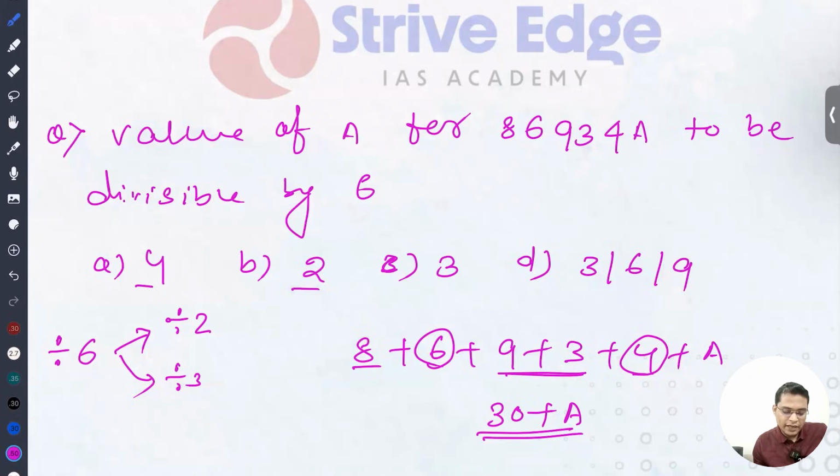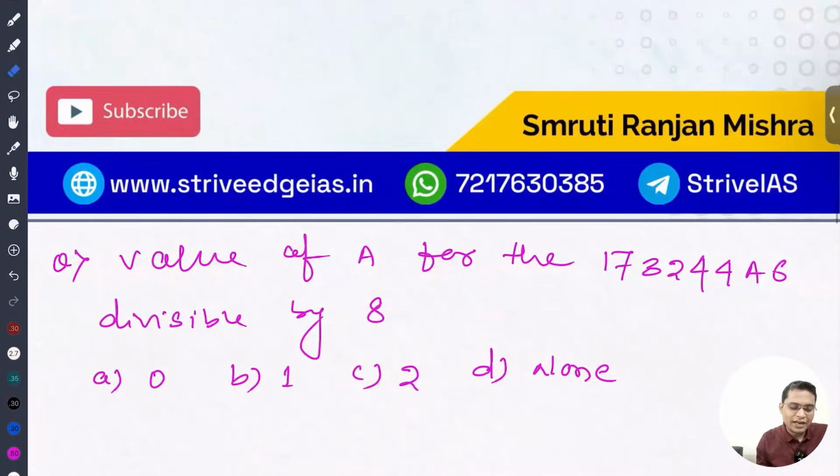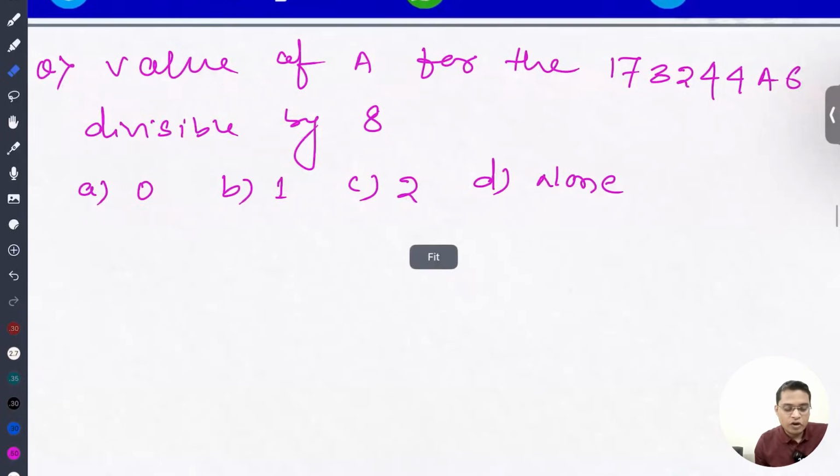I think there is some error, so just check it. I think there is some error in the number. You have to select the value of a so that it is divisible. Maybe I selected the question randomly, so maybe some error. In the examination you will not get this kind of error.